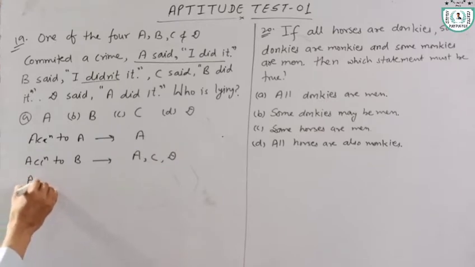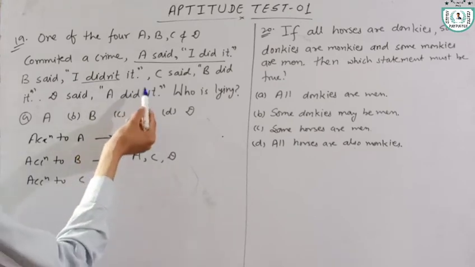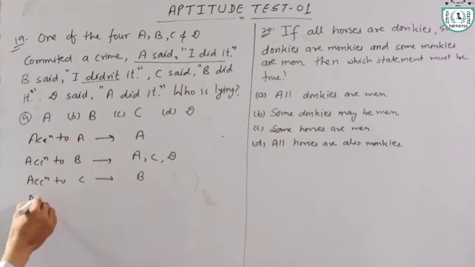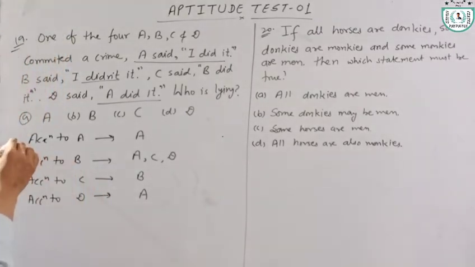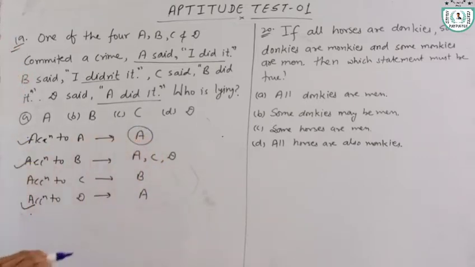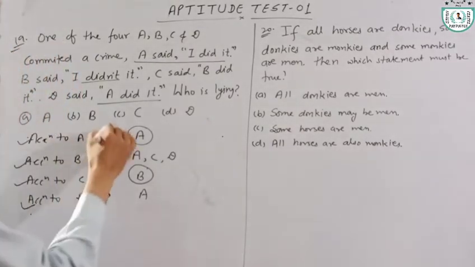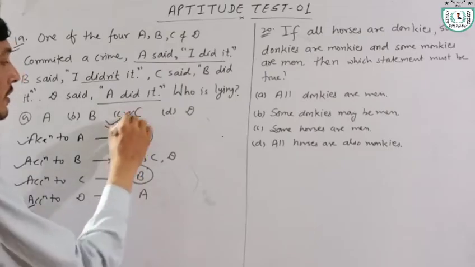According to C, B did it, and according to D, A did it. It means according to A, B and D, the crime is committed by A, and C said B did it. It means C is lying. Correct option is C.